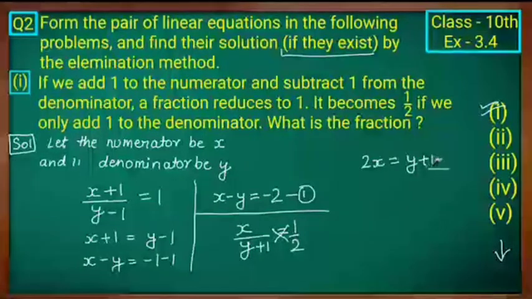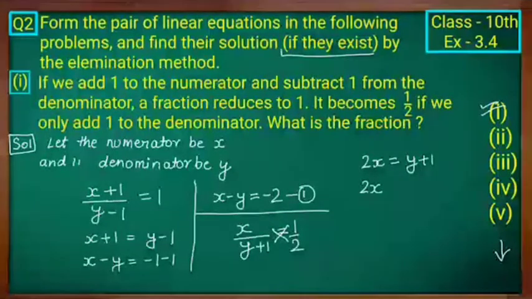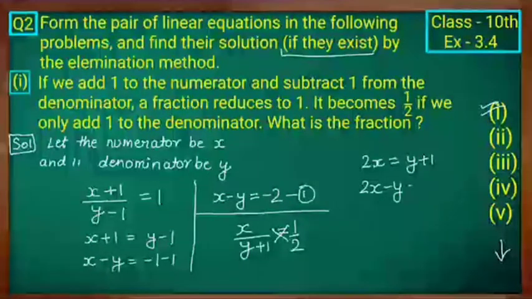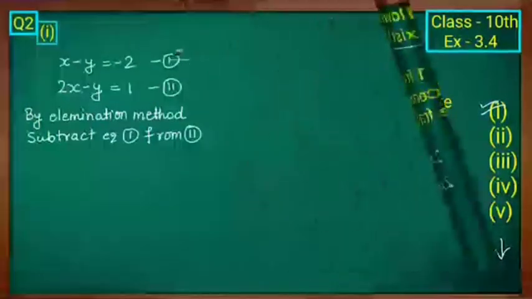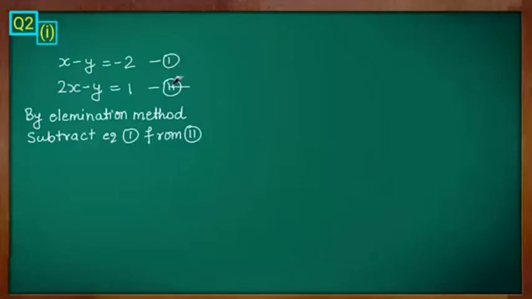Now cross multiply: 2 into x is equal to 1 into y plus 1, which is y plus 1. So 2x minus y is equal to 1, writing it in the form ax plus by is equal to c, with the constant on the right hand side. Mark this as equation 2.